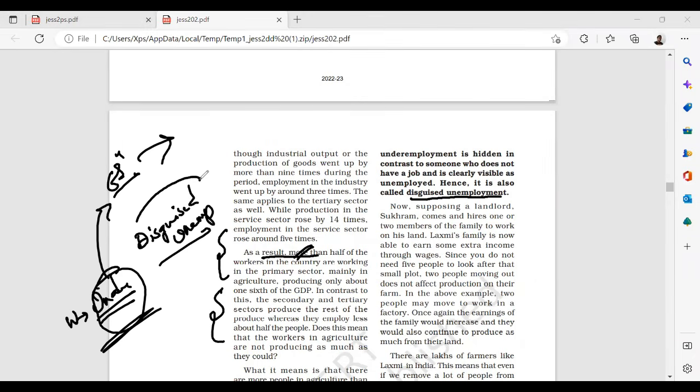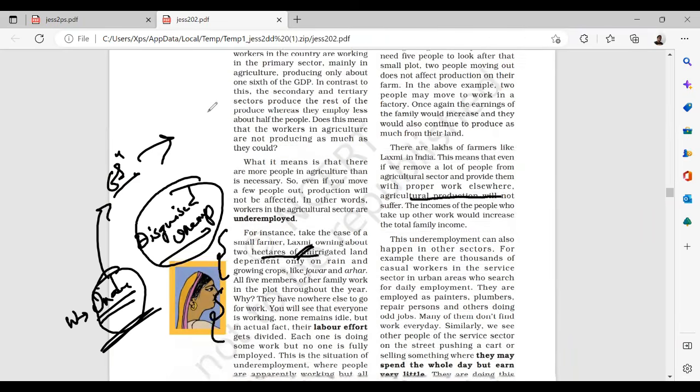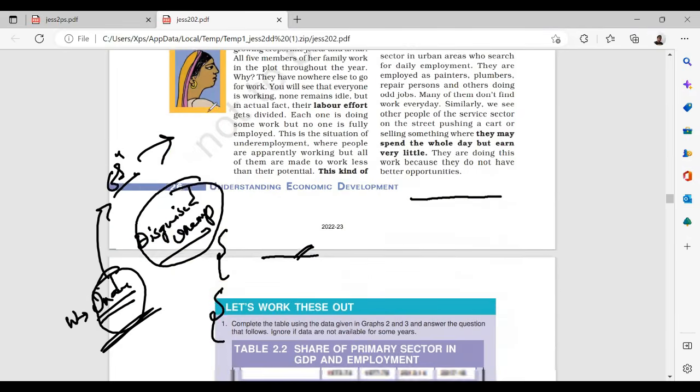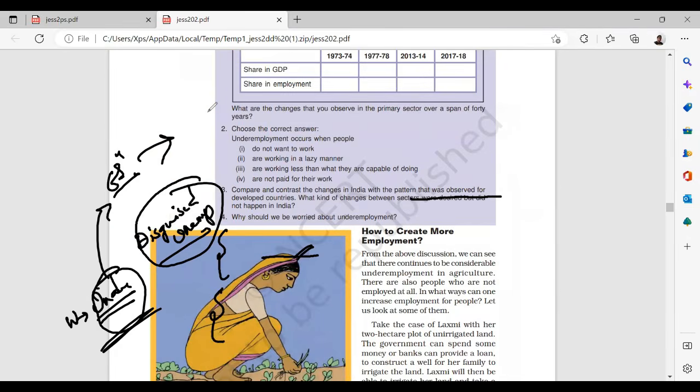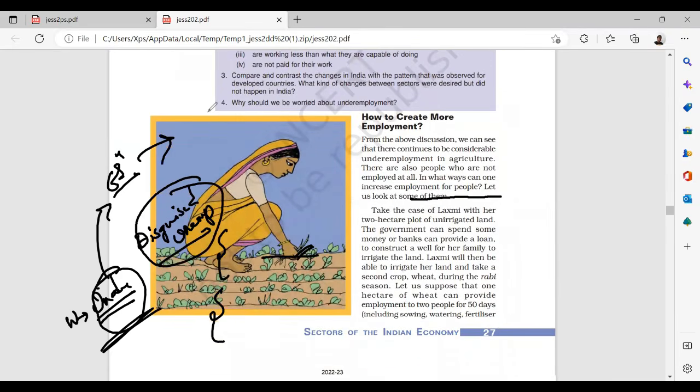That's what I have told you. More people employed than actually needed is called disguised unemployment. Next, what people have to do, MNREGA, the government has to bring, that is all not needed. They may spend the whole day but earn very little. Okay, that's it. Now, how to create more employment? What are the things we have to look into for the creation of more employment?